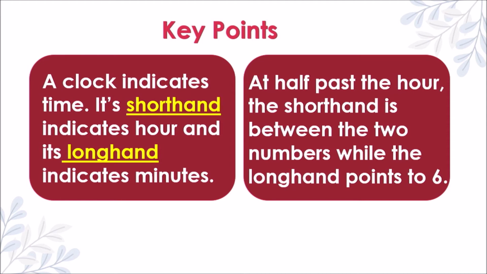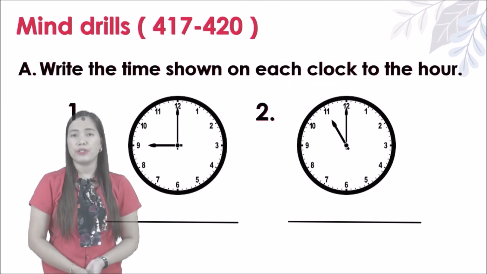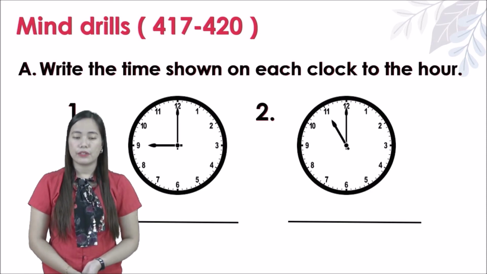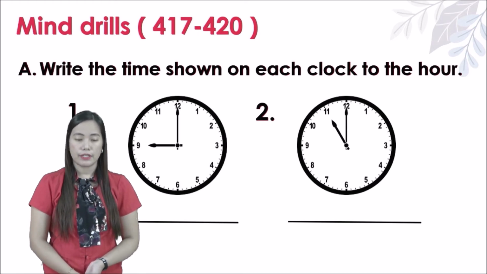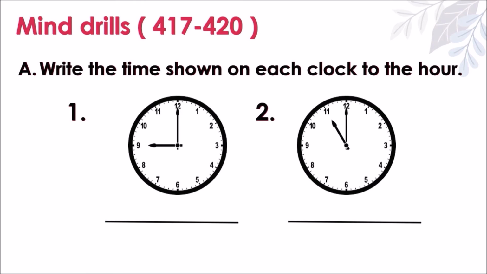Okay? Next, for your mind drills, please open your book on page 417. We will answer your book, kids. Let's start with letter A. Write the time shown on each clock to the hour. Okay, for number 1, look at the shorthand. It is in number 9 and the longhand is in number 12. So how to read that time? It is, very good, it is off the clock, right? So that is 9 o'clock.